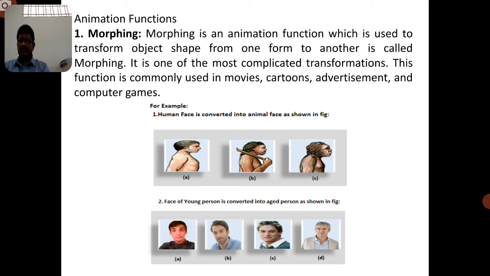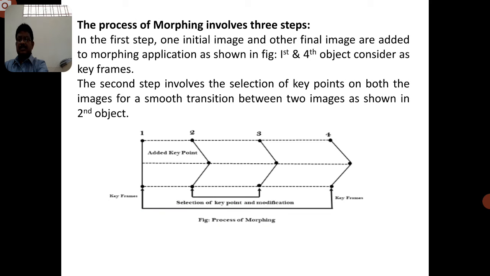Here we can see two examples: the human converted into an animal face, and the younger boy converted into an old boy. This is the technique of morphing, and it is the most important one. The process of morphing involves three important steps.